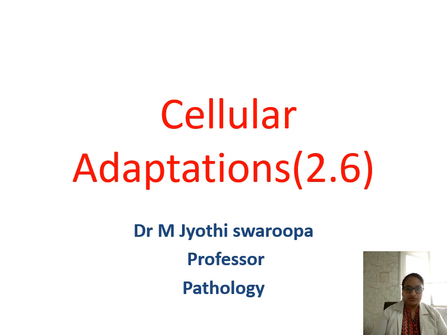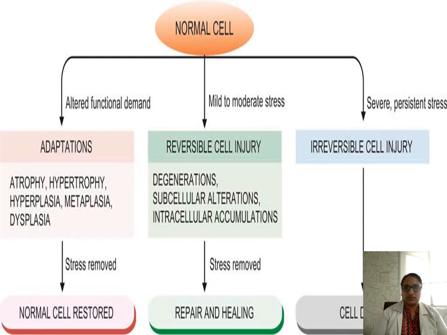Afternoon, everyone. Today we'll be talking about cellular adaptations. So, normal cell, when there is altered functional demand, the cell will try to adapt itself either in the form of atrophy, hypertrophy, hypoplasia, metaplasia, or dysplasia. And when the stress is removed, the cell will be restored to normal, like it will become the normal cell.